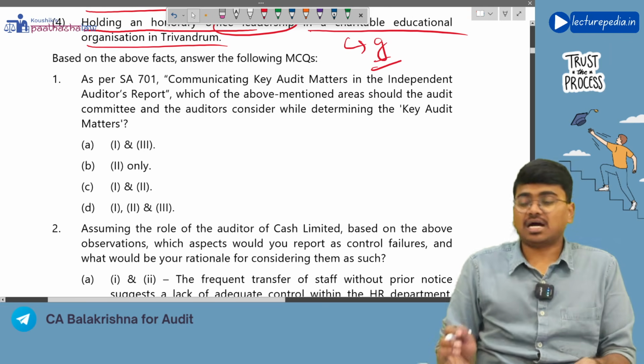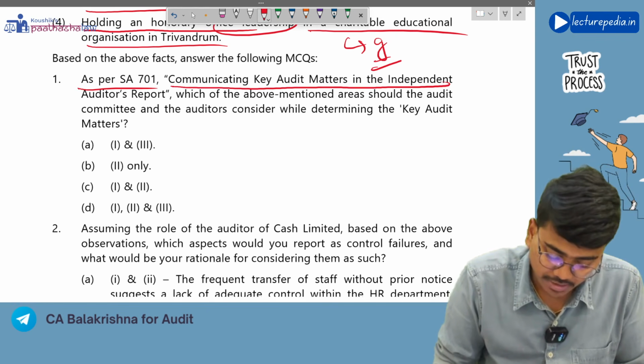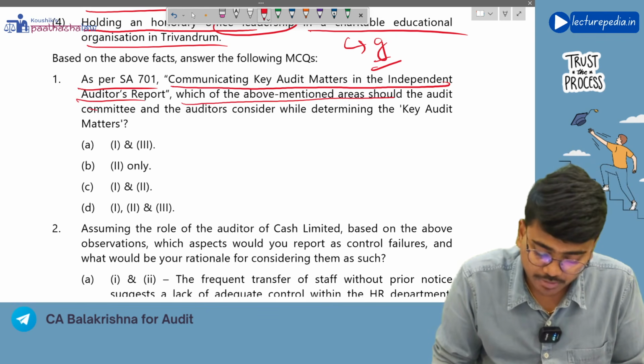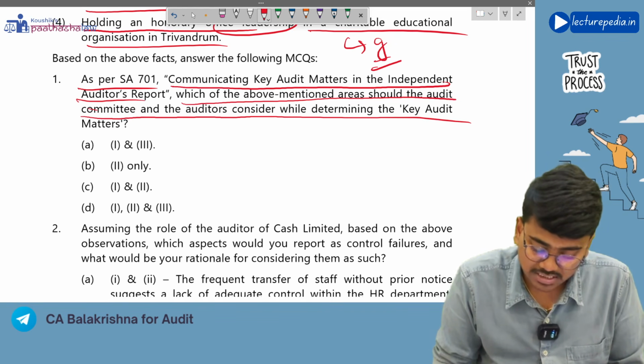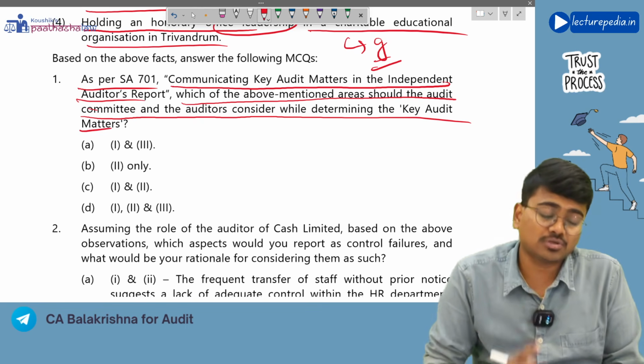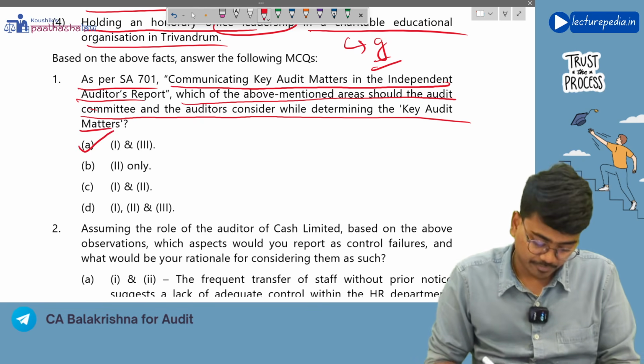Right now, let us answer the questions. So as per SA 701, communicating key audit matter in independent auditors report, which of the above mentioned areas should the audit committee and the auditors consider while determining key audit matter? We have seen point number 1 and point number 3 should be considered. So option number A.